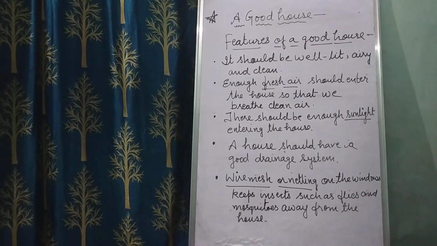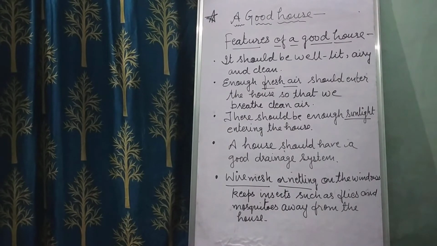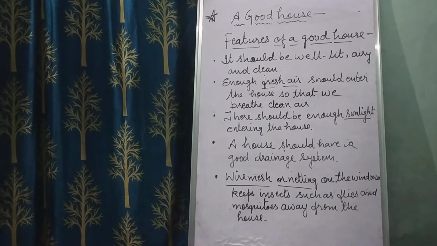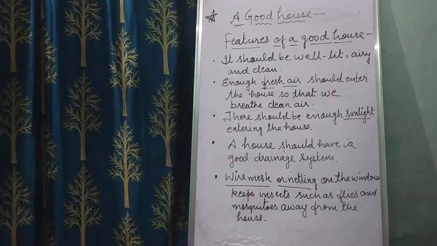So enough fresh air, children, should enter the house so that we breathe clean air. And you know, children, there should be proper ventilation to let the smoke go out of the kitchen.